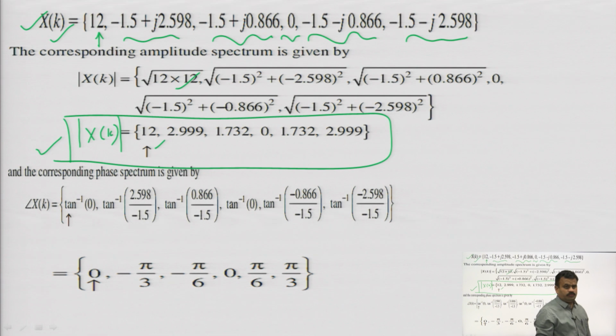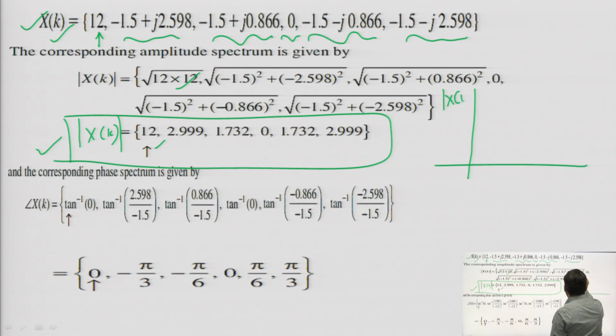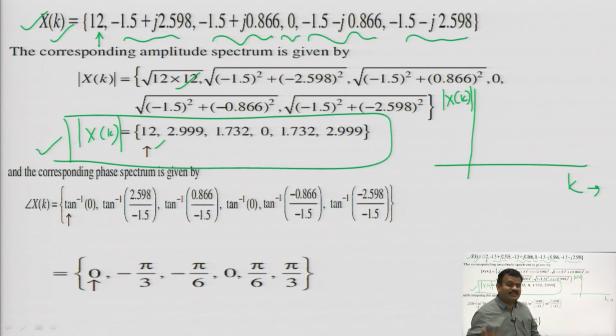You can plot it also. If we talk about the amplitude spectrum, the amplitude spectrum means the graph between mod of X of k versus k. K means discrete sample points in frequency, or you can consider it frequency also. So, you can determine the spectrum here, and you can draw it also.